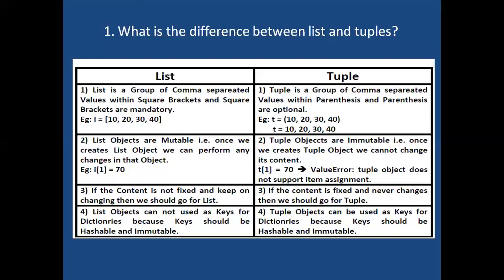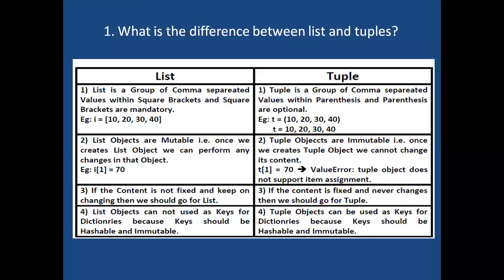Next difference, list objects are mutable. Mutable in the sense what? Once we create the object, we can perform any changes in that object. Suppose l = [10, 20, 30, 40] is there. In index 1, we have 20.